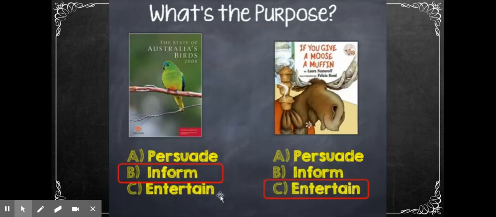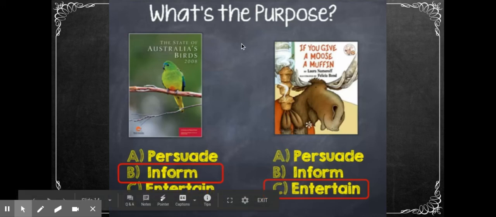At the end of this video, your activity for today is to complete a Google form activity where you're going to guess the author's purpose: to persuade, to inform, or to entertain. Your questions are going to look just like this. You're going to have a picture of a book cover or some sort of a text, and you're going to have to use the clues in the picture to decide if we're going to persuade, inform, or entertain, and then click the bubble on the multiple choice question.